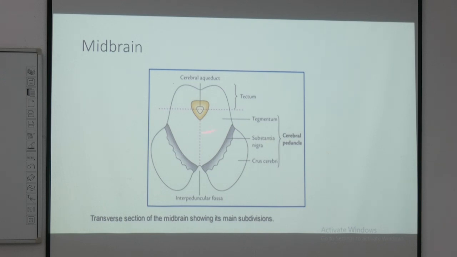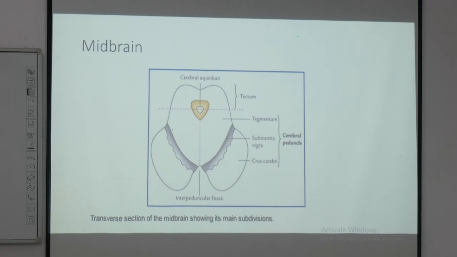The midbrain can be split into 2 parts, the tectum and the tegmentum, the lower part and the upper part, making a horizontal line around the cerebral aqueduct. The tegmentum is separated from the crus cerebri by the substantia nigra, a black collection of cell bodies. So this is how the substantia nigra is placed.